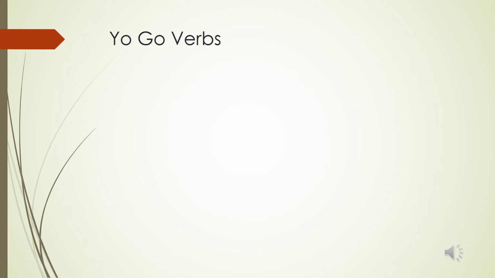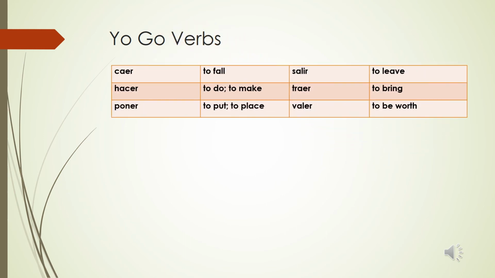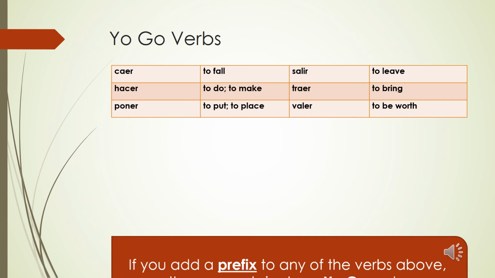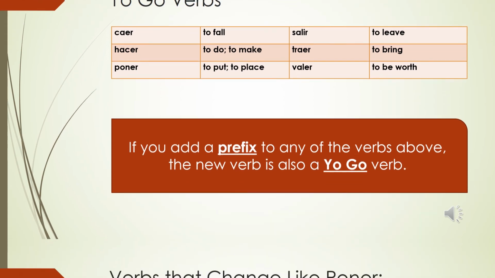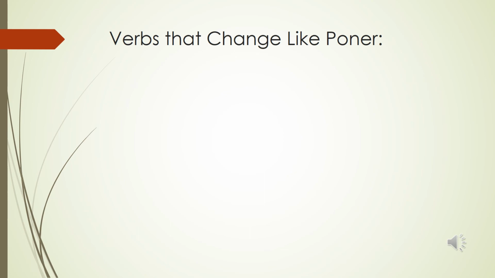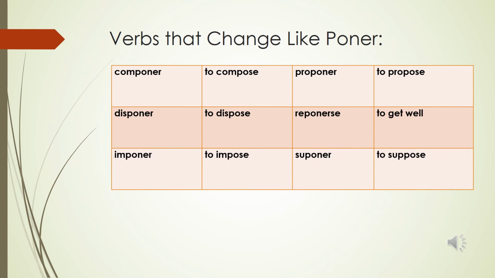So we also have verbs that have the yo-go form, and some common yo-go verbs are caer, hacer, poner, salir, traer, and valer. With these verbs, if you add a prefix to any of them, the new verb is also going to be a yo-go verb. So the prefix does not negate the yo-go change. An example of how this prefix works is the list of verbs in this chart. They all change like poner for good reason. If you look at these verbs, they all have poner as their base verb, and then they have a prefix that gets added to it to create a new verb.